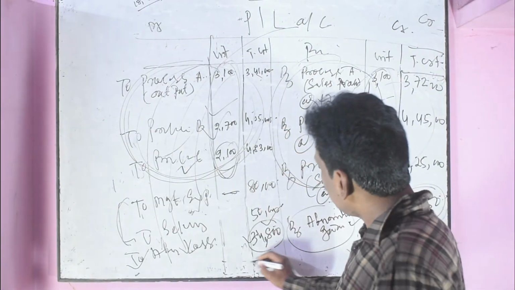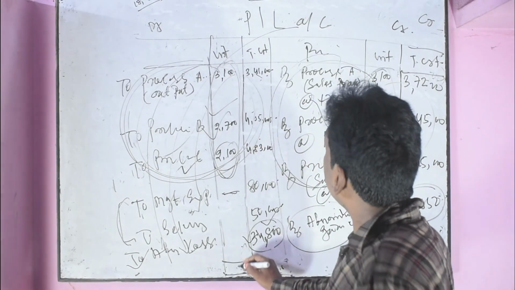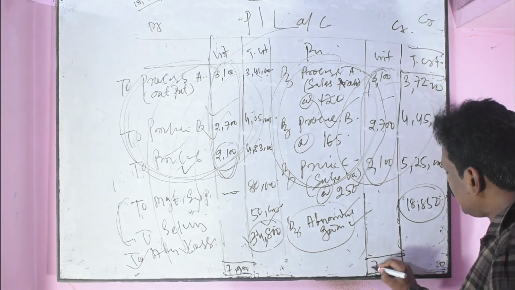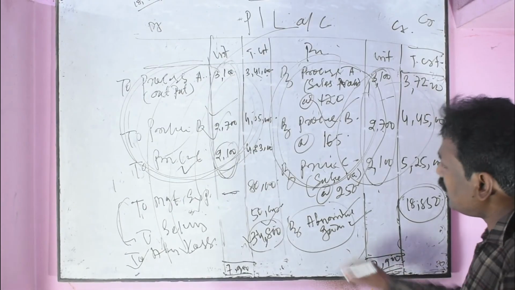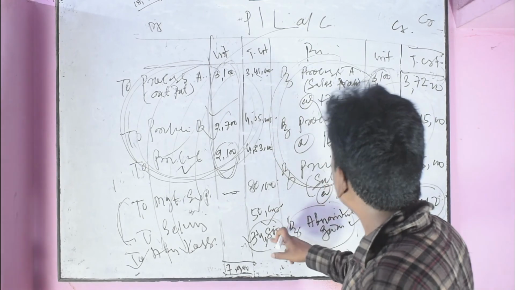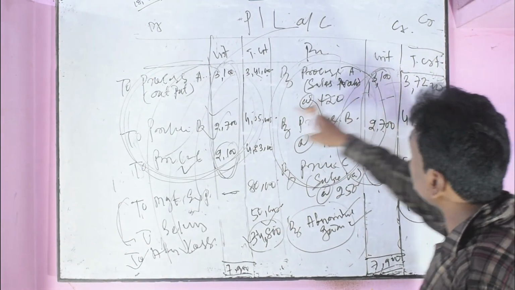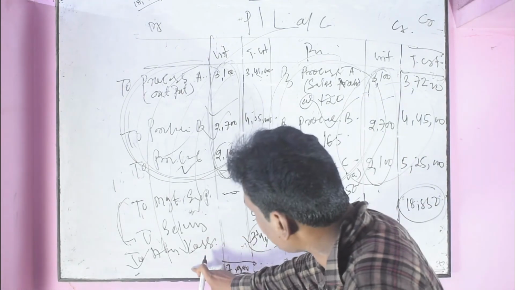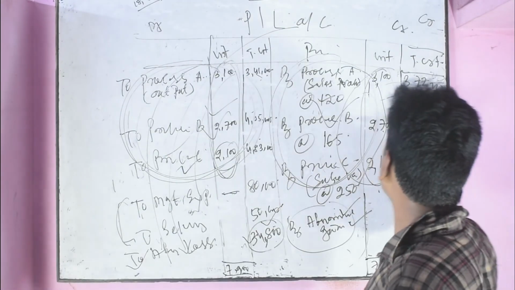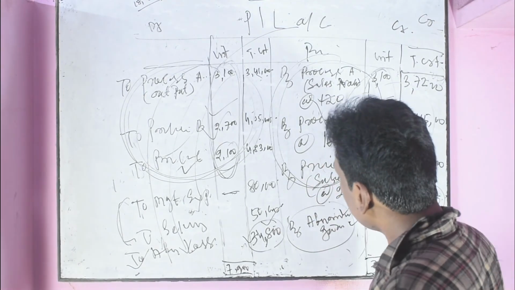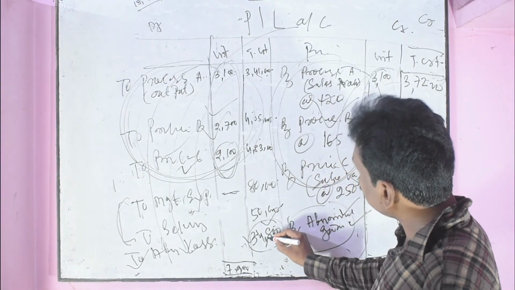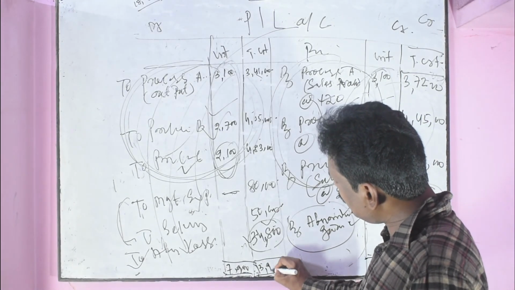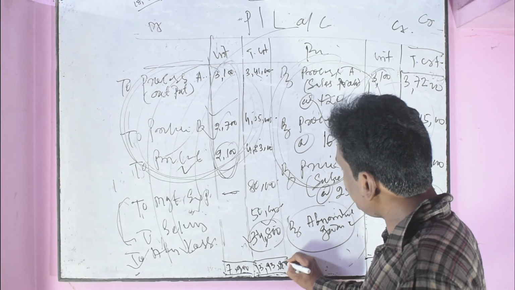Here total units will be 7,900 units. If credit is more than debit, there is profit. If debit is more than credit, there is loss. Here total cost will be 13,93,800.